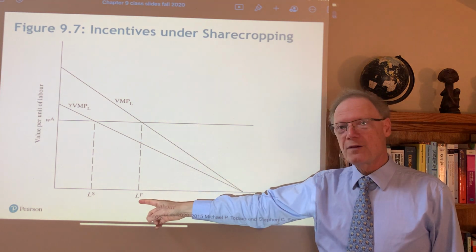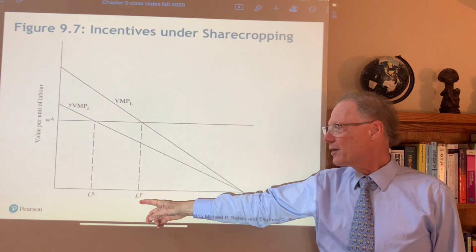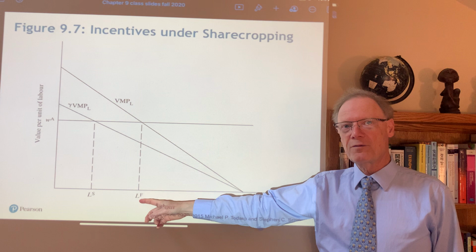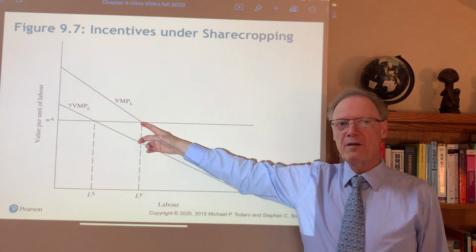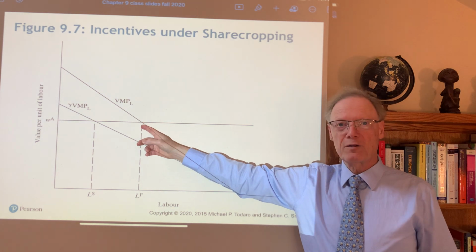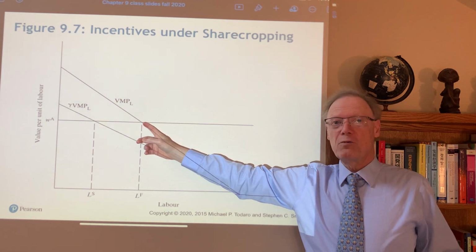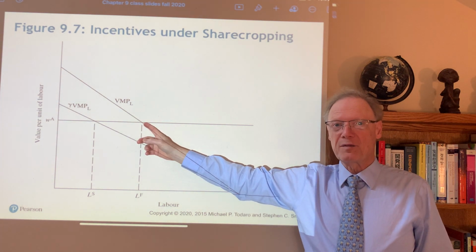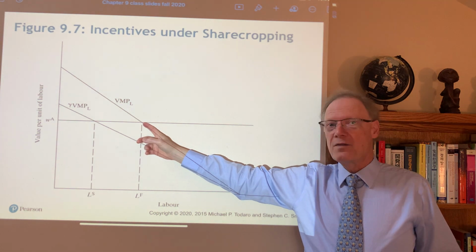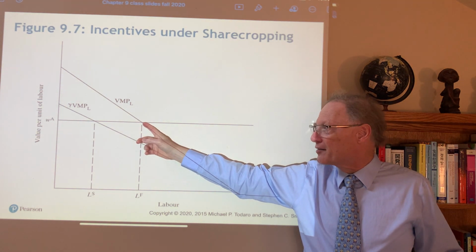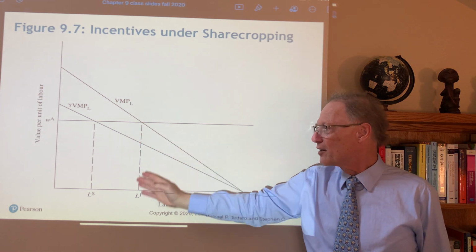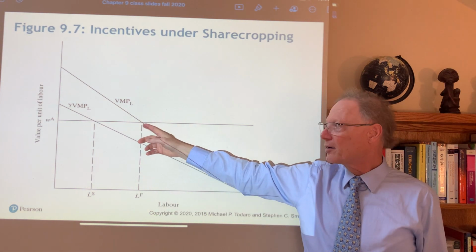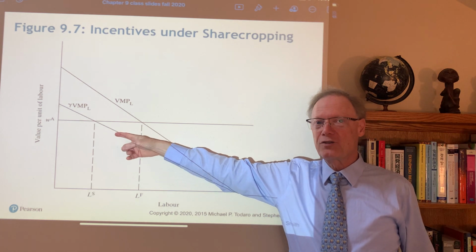We know that if we have family farming, that the amount of labor used, called LF here for L family-sized farm, would be found where that alternative wage was equal to value marginal product. That is what would be consistent with profit maximizing behavior. Of course, they may not use exactly this much labor under conditions of risk, for example, but this gives some benchmark to think about in comparison with the sharecropper.